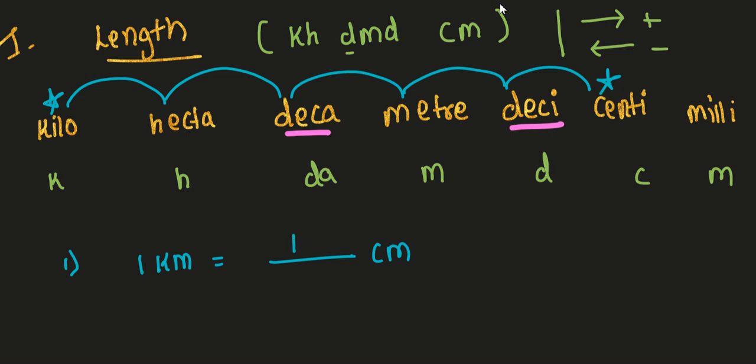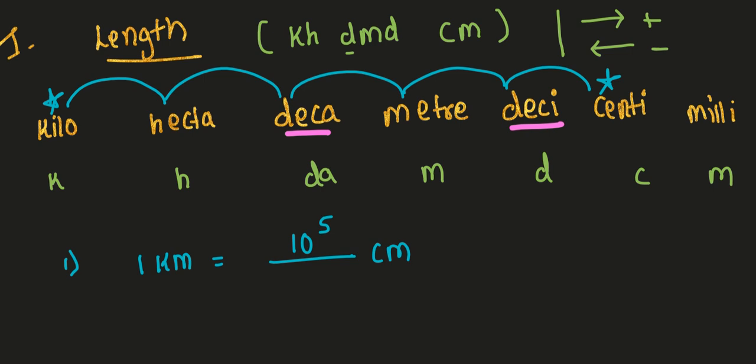So I have to write 10 to the power of 5. But are we moving in the forward or backward direction? Better if you respond, then only it will be interesting in the class. Whether it's right or wrong is secondary. First, everyone has to try to answer the question. Are we going in the forward direction or the backward direction?